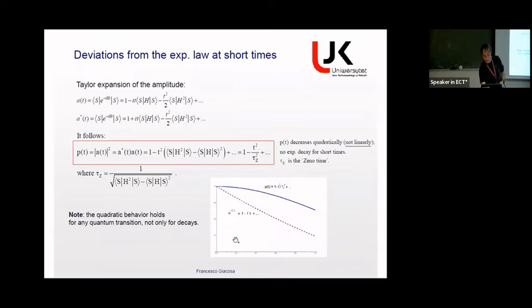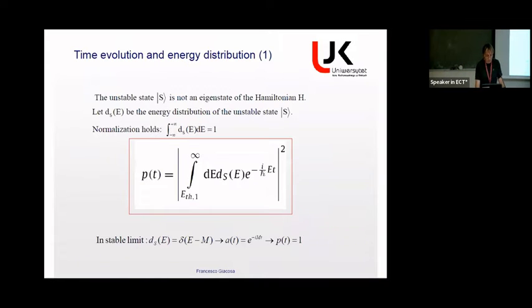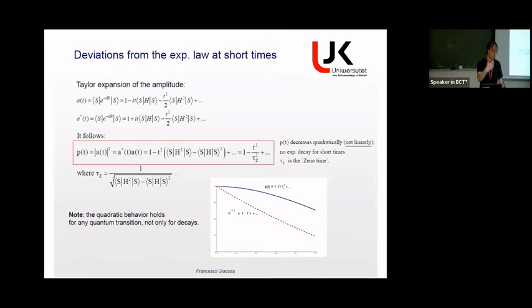This is just a simple pictorial representation. So this is the exponential law, and this is what it should look like at short time in any possible decay, because this is very general. So it starts flat, and then of course it goes down. It's 1 minus t squared. Actually, such a quadratic behavior holds for any quantum transition, not only for decays, but in the particular case of decays, it is also like that. Of course, this is valid for short time.